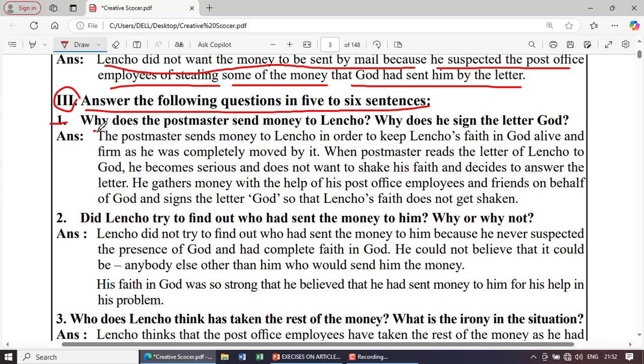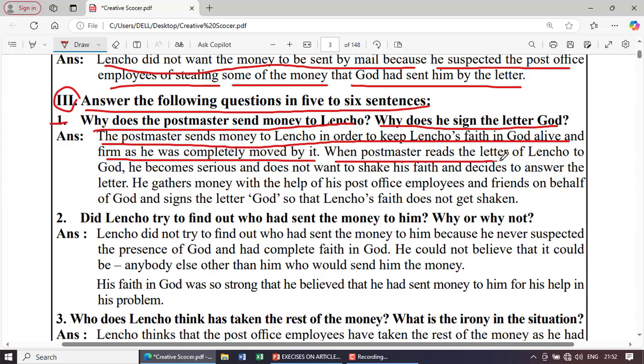1. Why does the postmaster send money to Lencho? Why does he sign the letter God? The postmaster sends money to Lencho in order to keep Lencho's faith in God alive and firm, as he was completely moved by it.